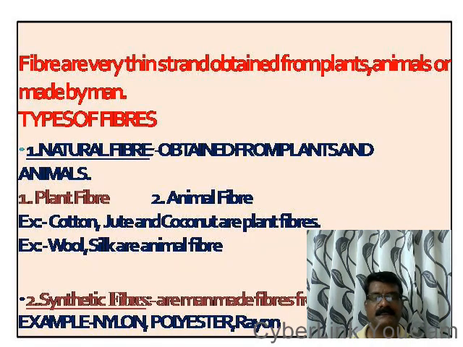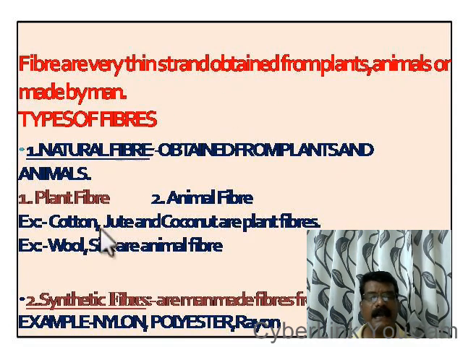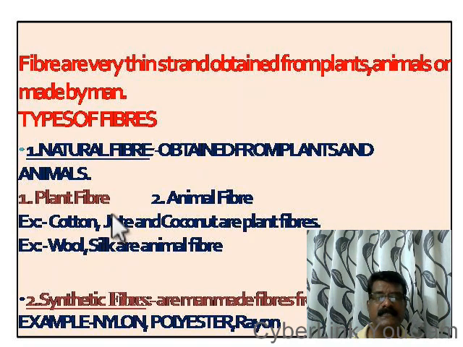What are fibers? See, the fibers are very thin strands which are obtained from nature, from plants and animals, or they are made from chemicals called polymers. The fibers are classified into 2 types. They are natural fibers and synthetic fibers. Natural fibers, as the name indicates, the fibers which are obtained from the nature, from the plants and animals, are called natural fibers.